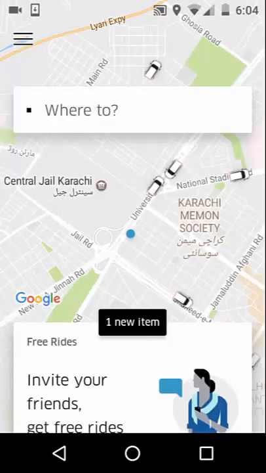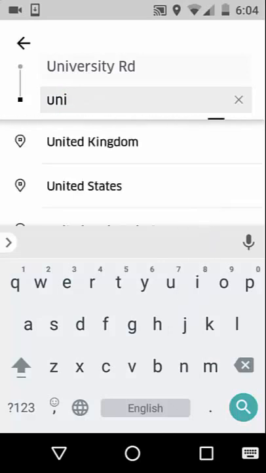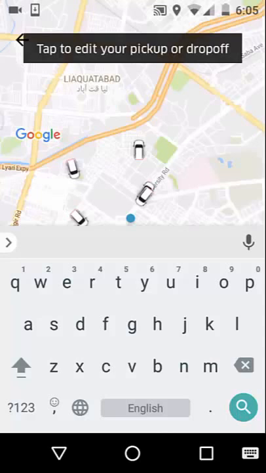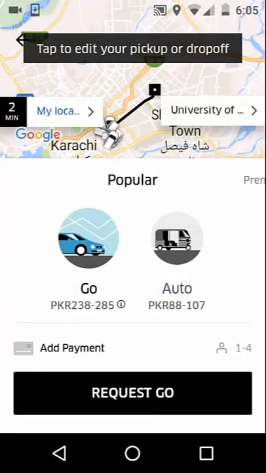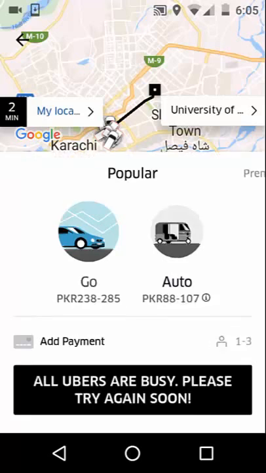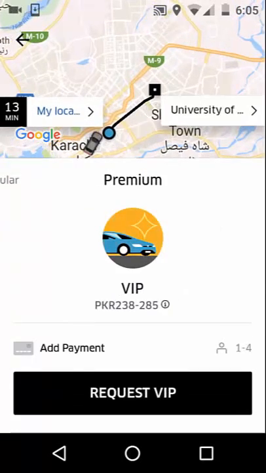To book Uber, click Now Where to and enter the location you want to book Uber for. Now you can see estimated fare of the trip below the variants. Now you can select Go, Auto or VIP from the list, but be careful before you click Request button. Check fare first and double check that correct variant is selected, that is Go, Auto or VIP.